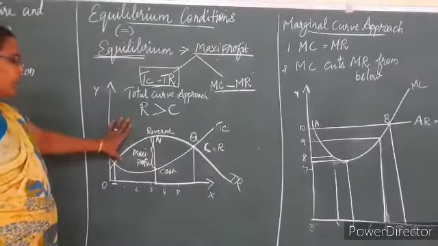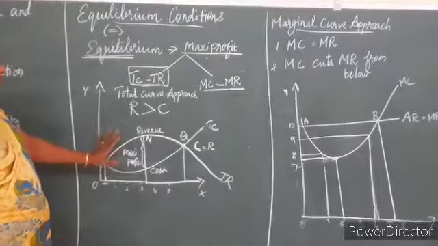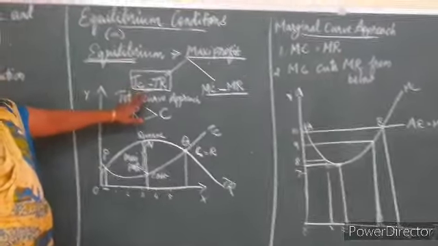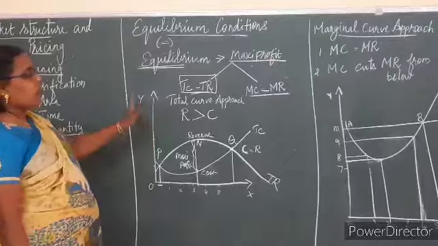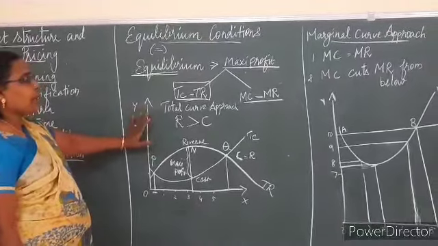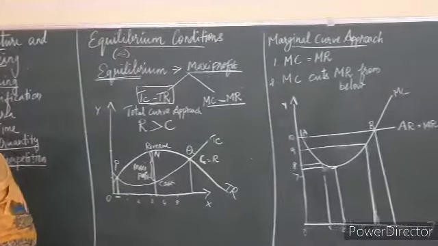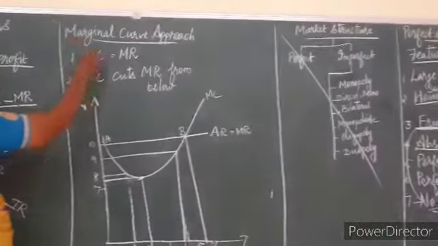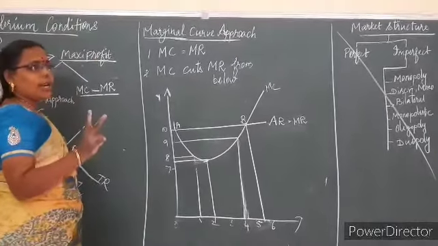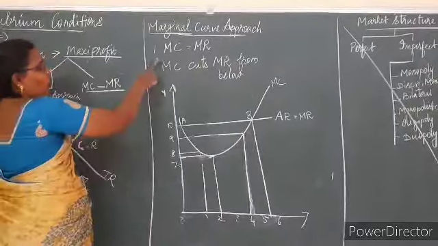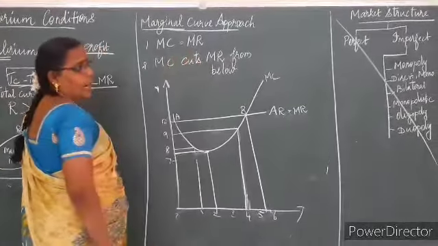So usually they want to earn more profit, but economists will not consider the total curve approach to determine the equilibrium. Usually they will calculate the profit or the equilibrium point with the help of the marginal curve approach only. That we will see now. While we are calculating the equilibrium point with the marginal curve approach, 2 conditions should be satisfied. One is marginal cost should be equal to marginal revenue.